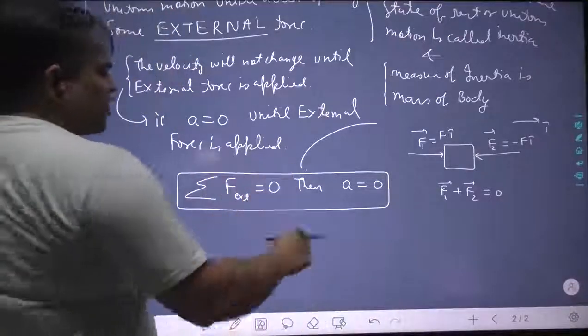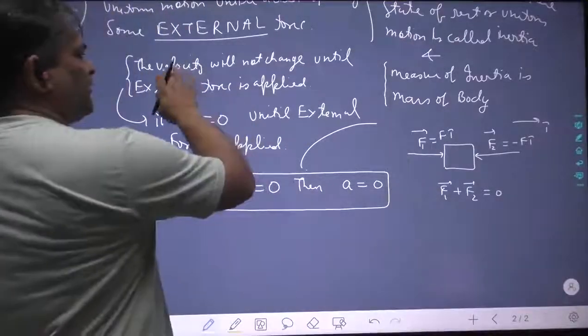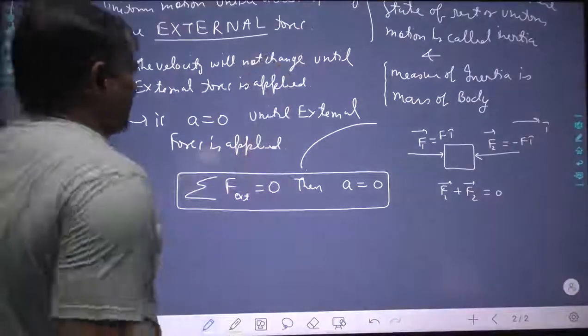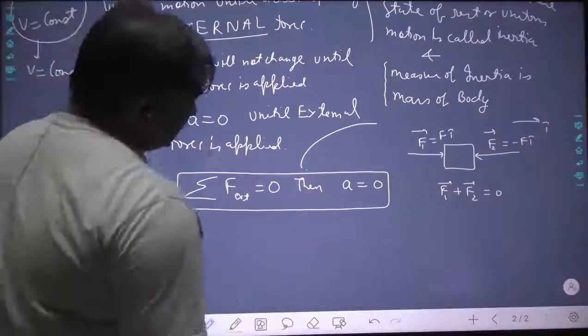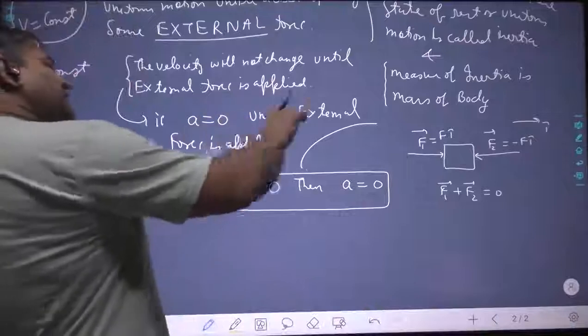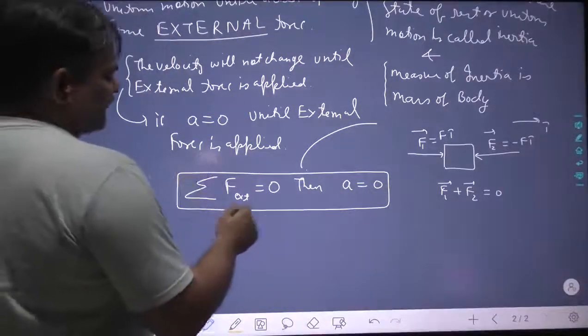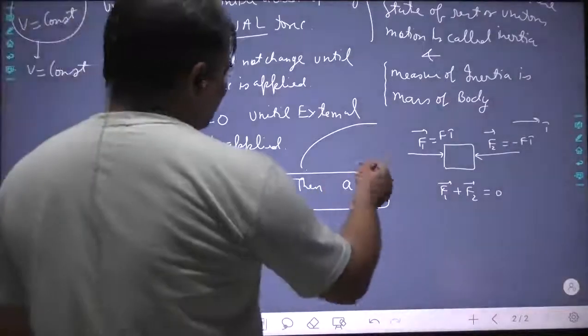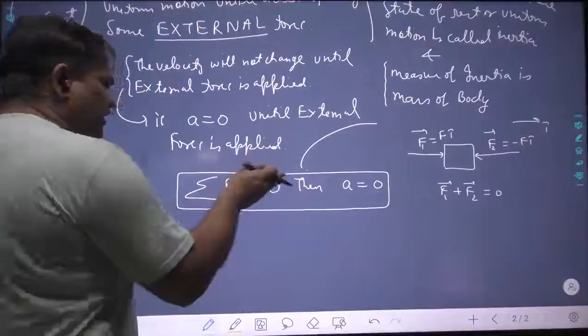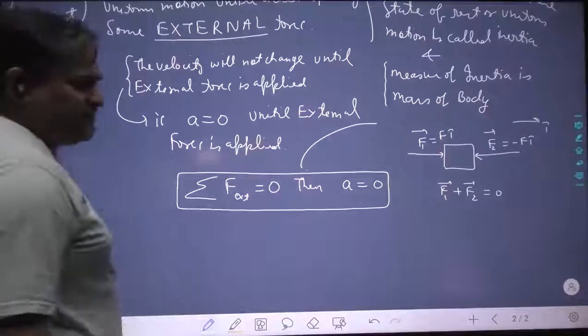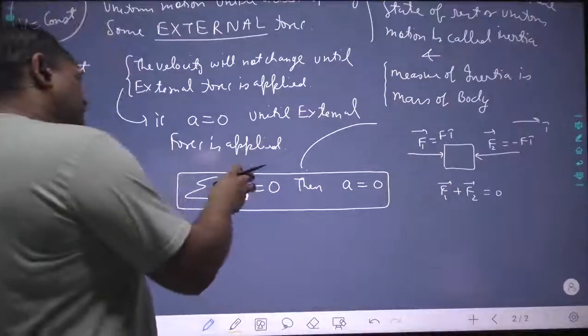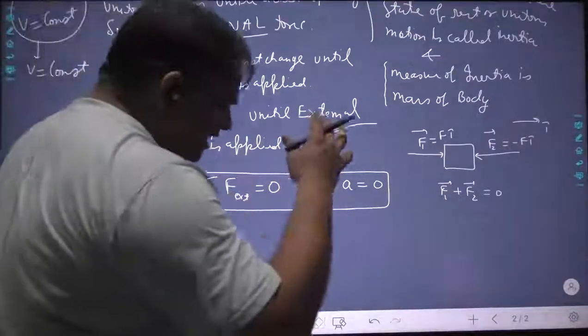So Newton's law of motion says that the velocity will not change until an external force is applied. Velocity not changing means the acceleration will be zero until an external force is applied. It again means that if the sum of all external forces is zero, then acceleration will be zero. This is Newton's first law of motion. Until the sum of external forces is zero, there will not be any acceleration.